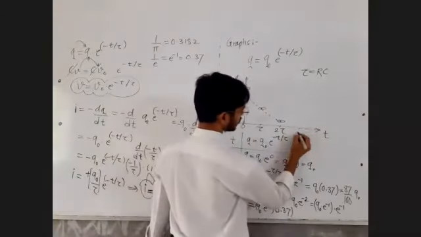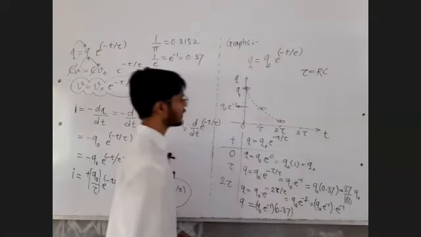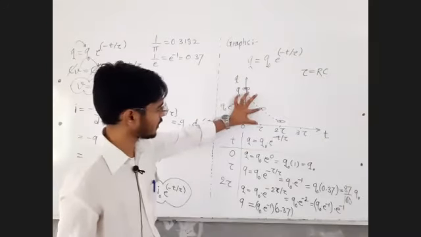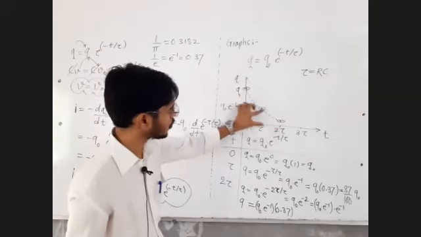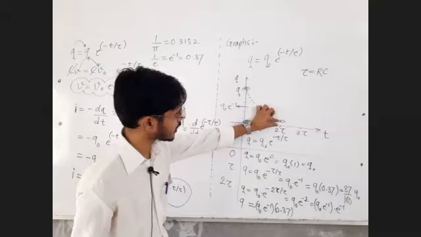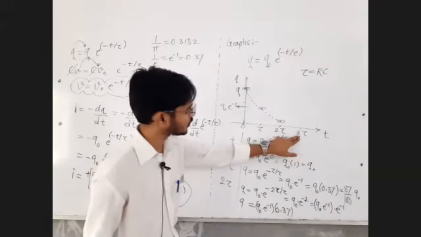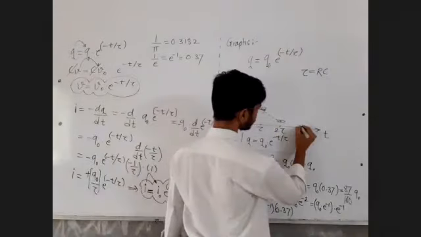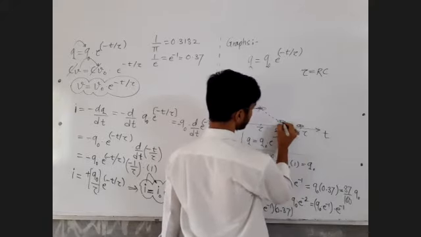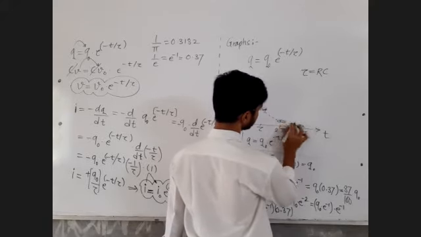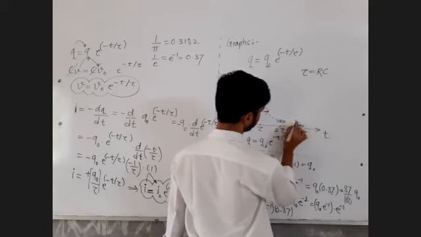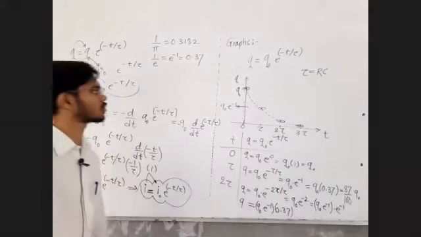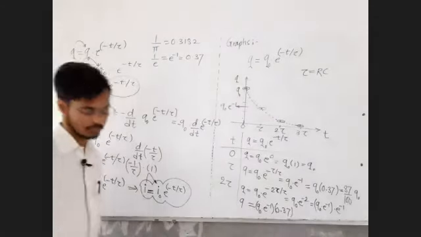At t equal to tau, 37% charge is remaining. At t equal to 2 tau, 37% of that charge is remaining. At t equal to 3 tau, 37% of that charge will be remaining. And the process never ends. Ideally, this is an infinite time process. Yes, no, people reply to me in the chat box.